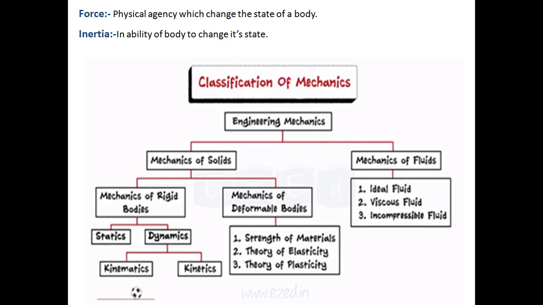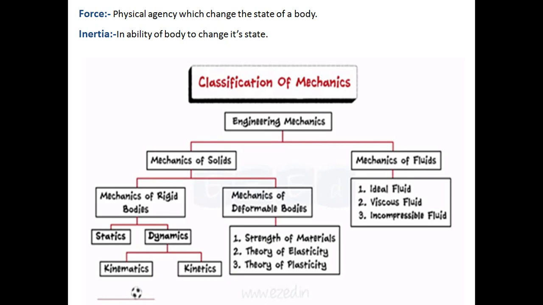What is statics? Statics is the branch of engineering mechanics which deals with the study of forces when the body is in rest condition. Okay, got it? Study of forces when the body is at rest is statics. Study of forces when the body is in motion is dynamics.